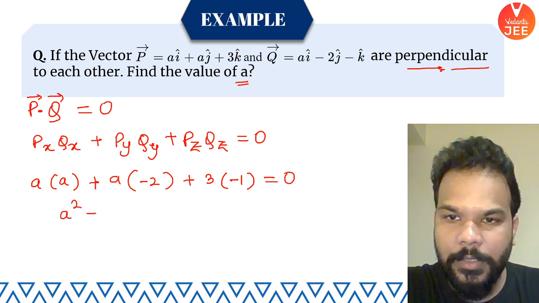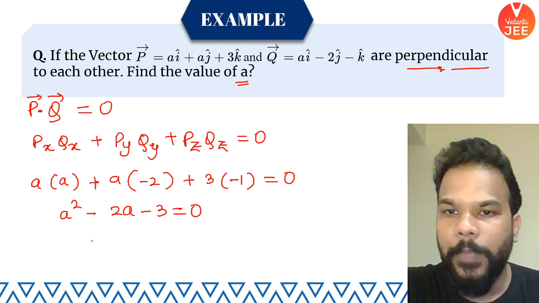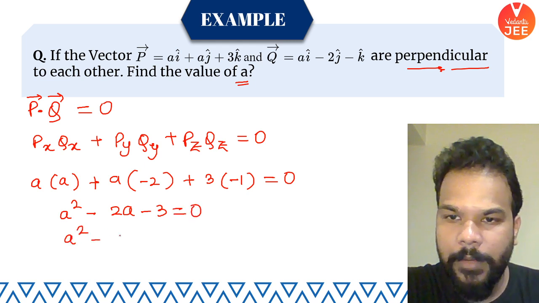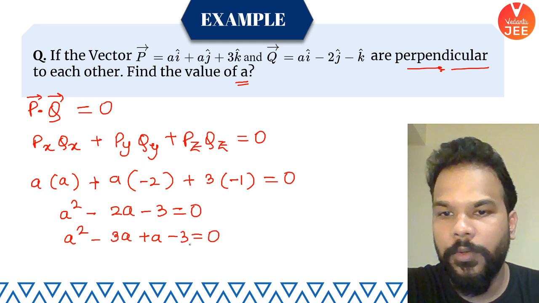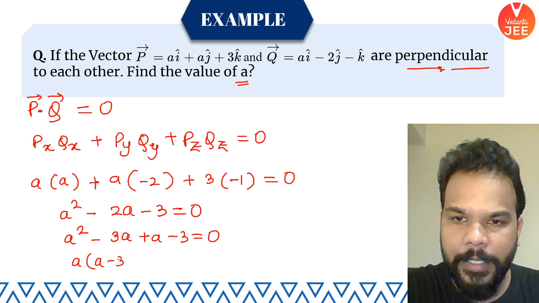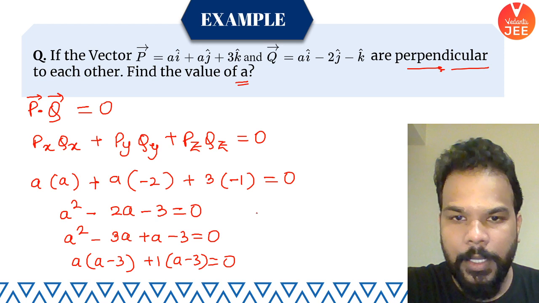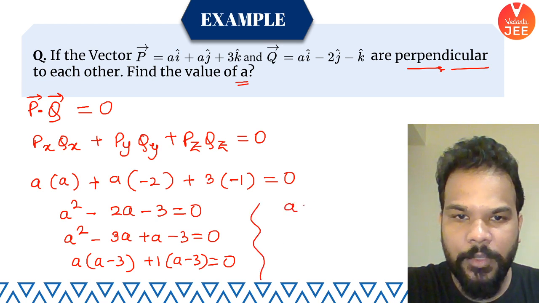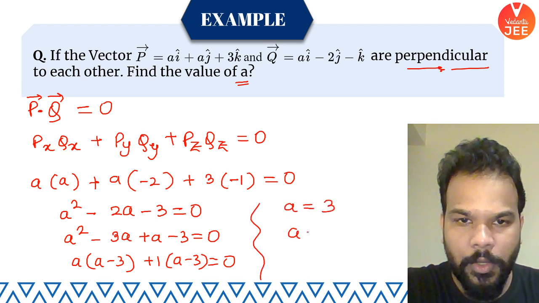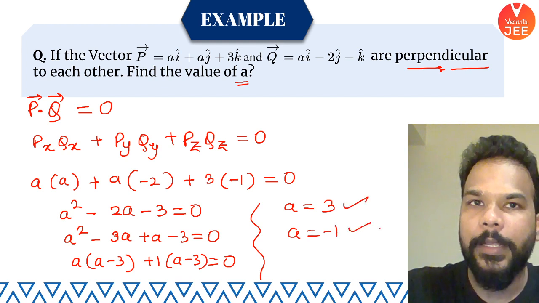So I have A square minus 2A minus 3 equal to 0, and you can write it as A square minus 3A plus A minus 3 equal to 0, just factorizing it. So (A minus 3)(A plus 1) equal to 0, and from here if you simplify, you will get A equal to 3 or A equal to minus 1. So both possibilities are correct.